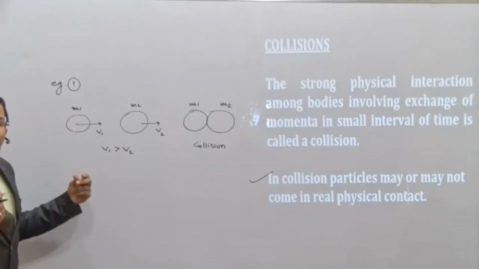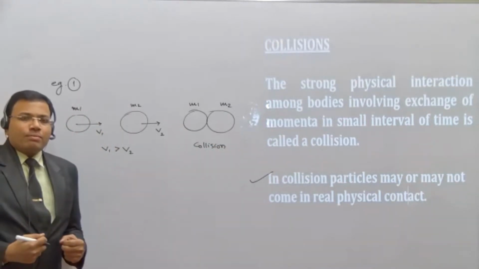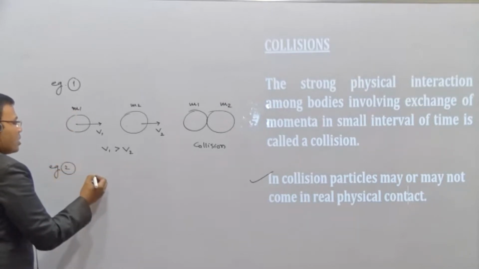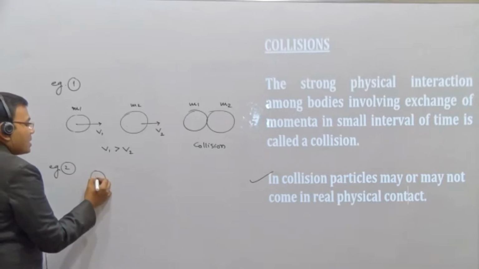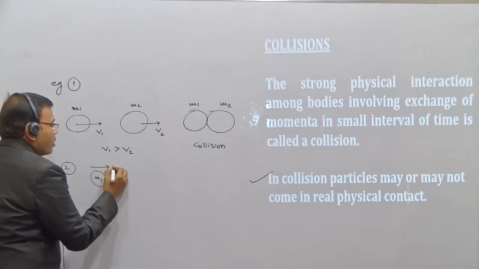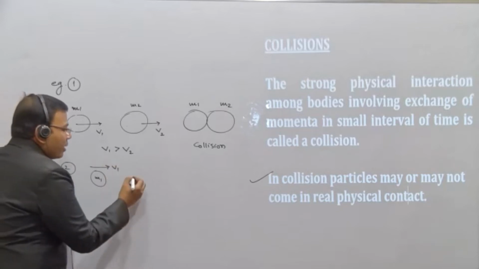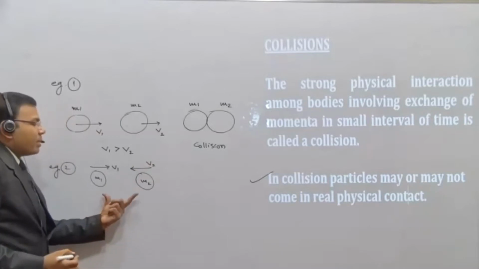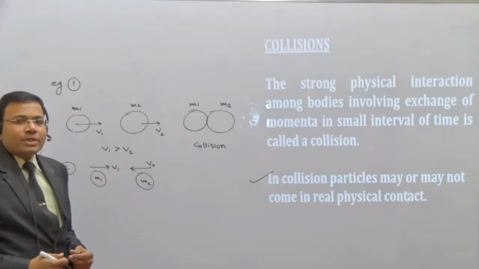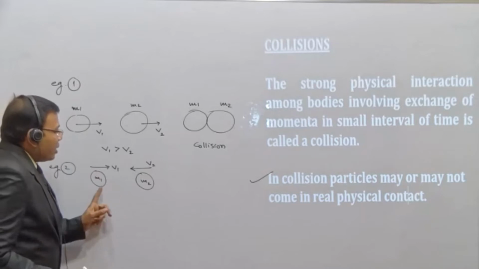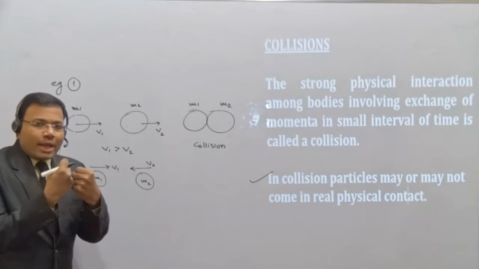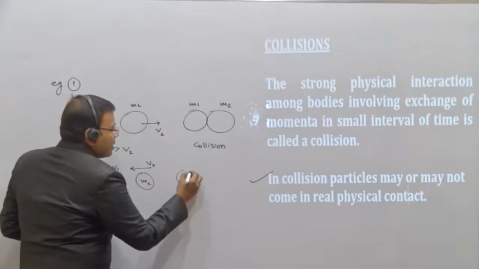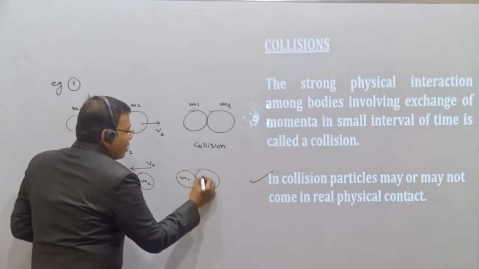In the same way, when two bodies come in the opposite direction with velocities, like this is example 1, I say this is example 2. Suppose this is one body of mass m1 moving with velocity v1, and another body of mass m2 moving with velocity v2. Then, irrespective of any condition of the velocities, except 0, these two bodies will 100% collide. That means they will be in physical contact. So here we say a collision has taken place. This is m1 and this is m2.